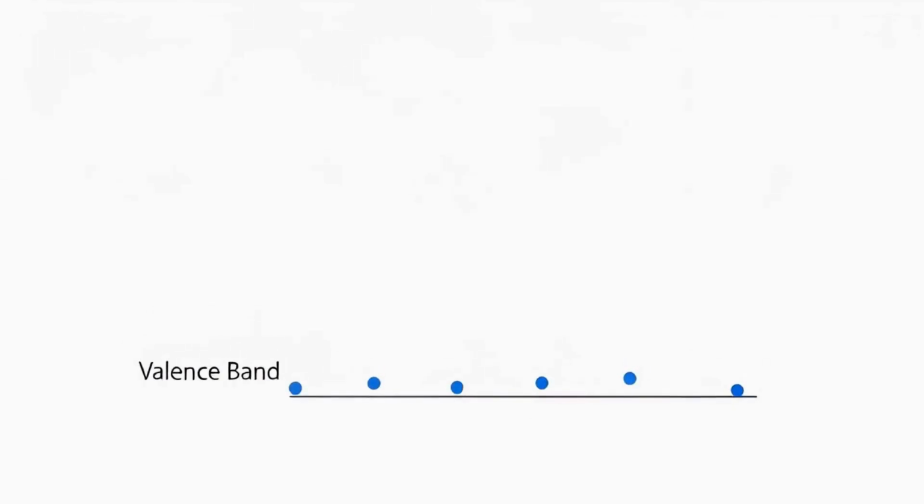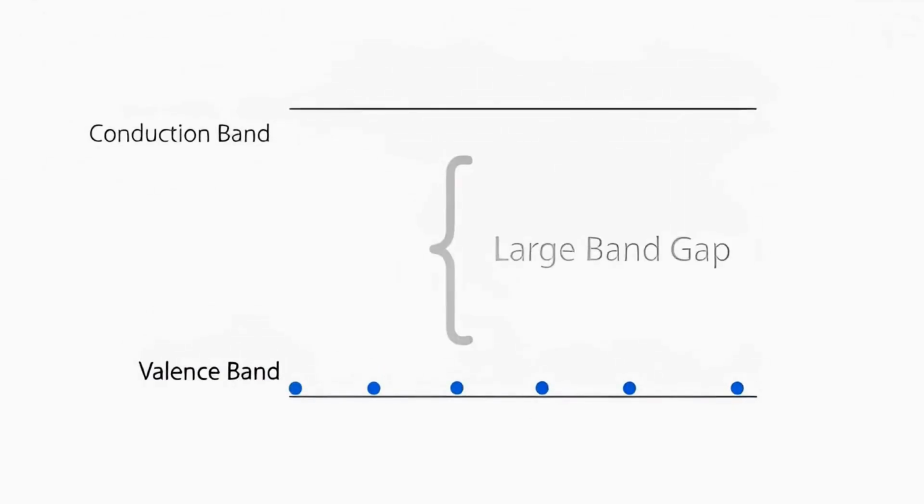In insulators, the band gap between the valence band and conduction band is very large. Electrons cannot easily jump across this large gap. Because of this, insulators do not allow electric current to flow.